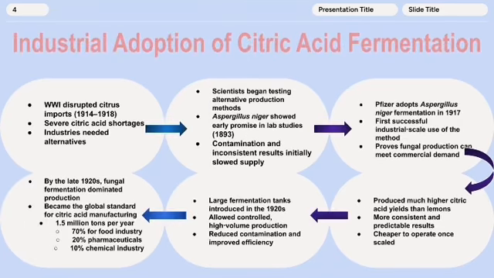The beginning of World War I caused a fruit shortage, causing a shortage in citric acid as well. Industries needed to find alternatives. Early lab studies in 1917 showed promising results of citric acid production from A. niger. In 1919, Pfizer adopted the fermentation process of A. niger and created the first successful industrial-scale synthesis, meeting commercial demand.